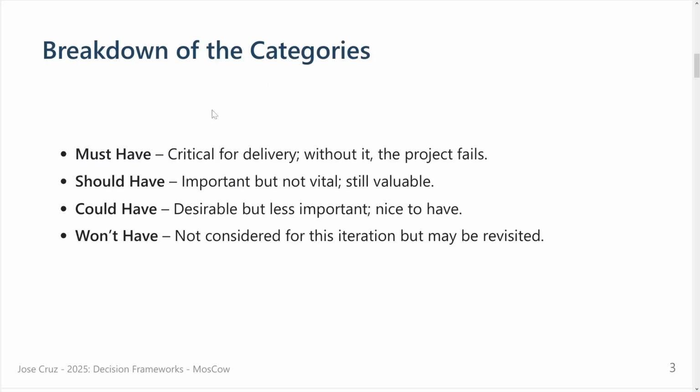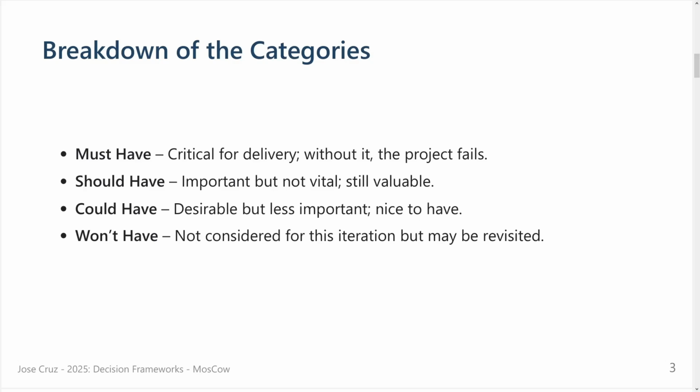So, a breakdown of the categories. Must-haves are critical for delivery. Without them, the project fails. Meaning that without it, there is no reason to continue. Even for a personal project, if I don't have this, there is no reason for me to continue. Those are the first ones that you should choose. These are the most important, and probably the ones you want to choose to impress your customer, or in your company, or maybe it's a project that we are doing and you say, this should be there. Otherwise, there is no usefulness for this project.